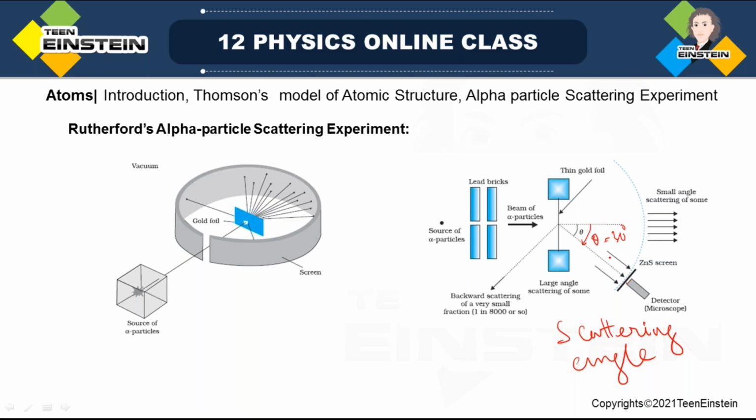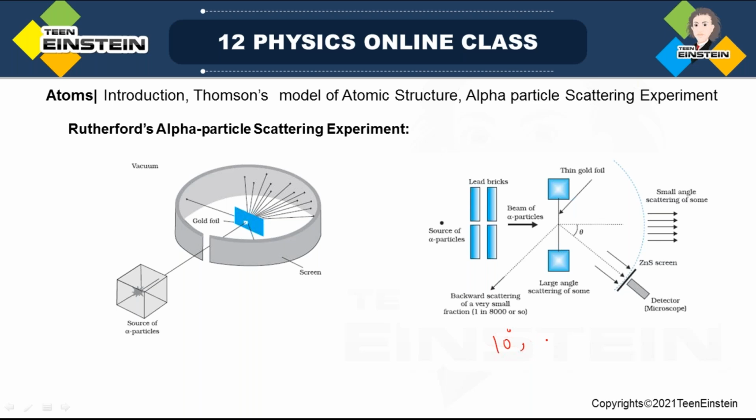We can note down the data in that way. We'll rotate the detector at various angles. Maybe in your higher study you can do that. We'll rotate up to 360 degrees at various angles and see how many alpha particles are going and hitting there at each and every angle.